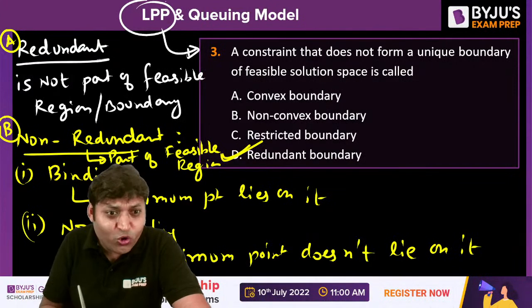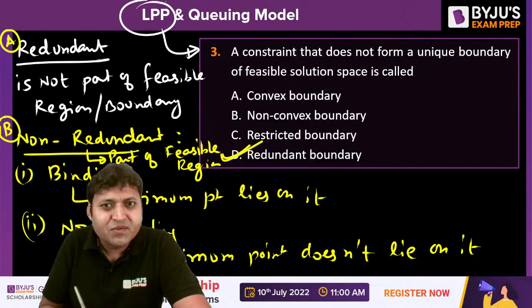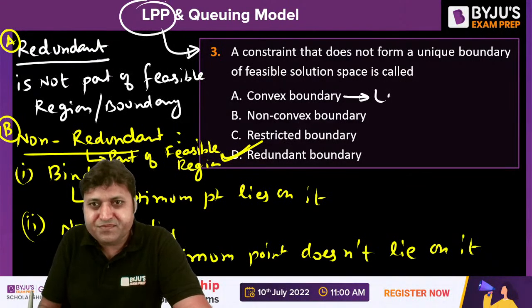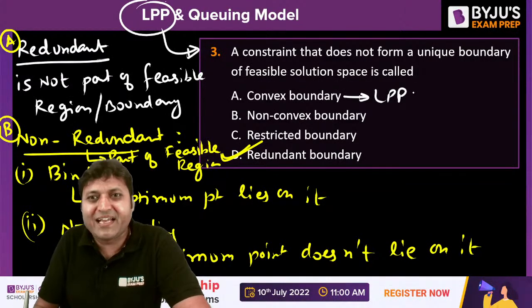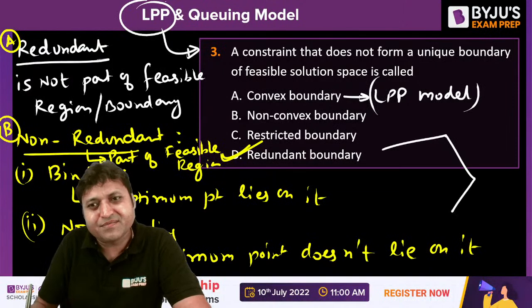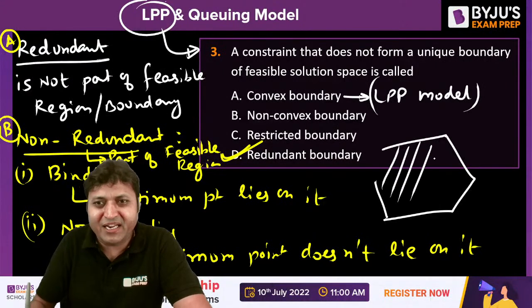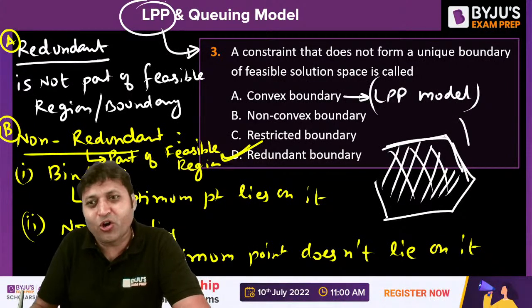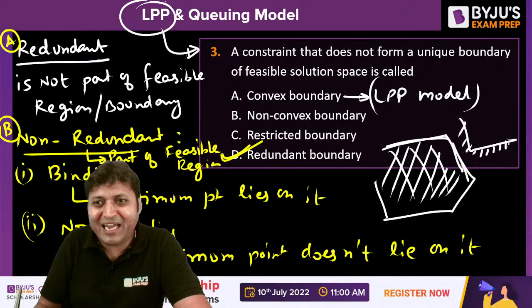Do you agree? Do you know that an LPP model always has a convex boundary? Because of the linear nature, an LPP model always has a convex boundary like this. This is the feasible region. It will always form a convex boundary like this.